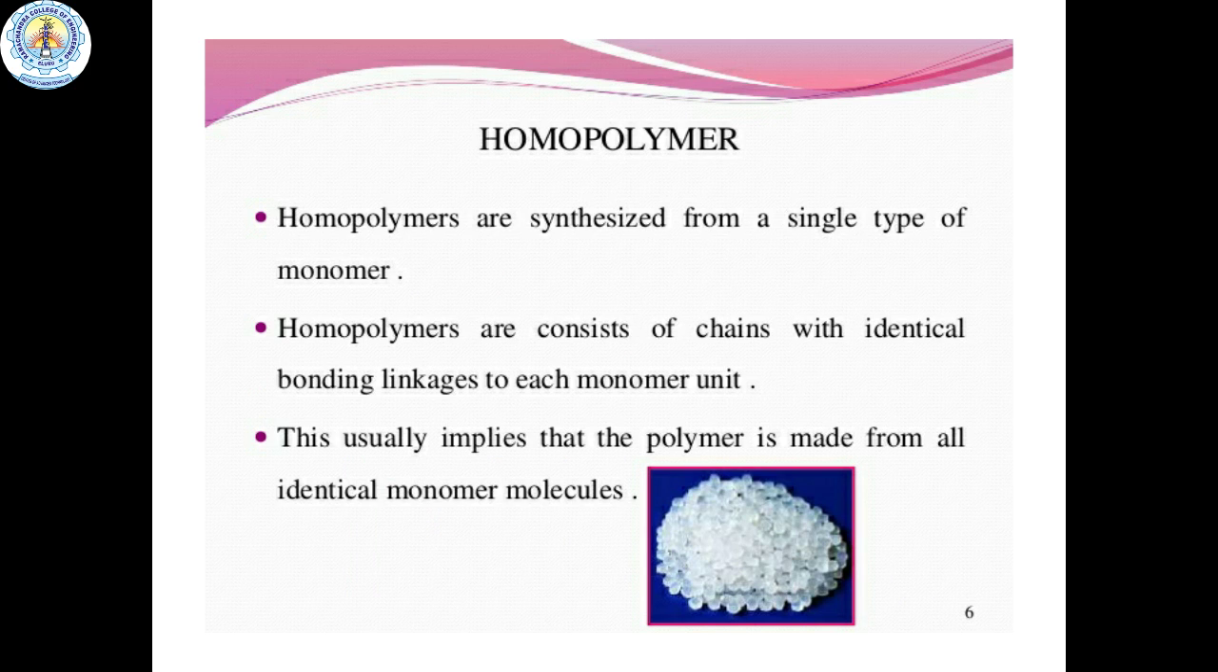Coming to the second type of polymer, that is the homopolymer. Homopolymers are synthesized from a single type of monomer. So homopolymers consist of chains with identical bonding linkages to each monomer unit. This usually implies that the polymer is made from all identical monomer molecules.